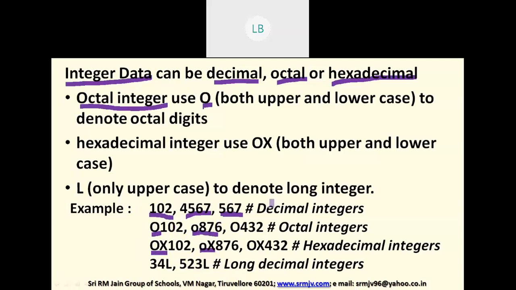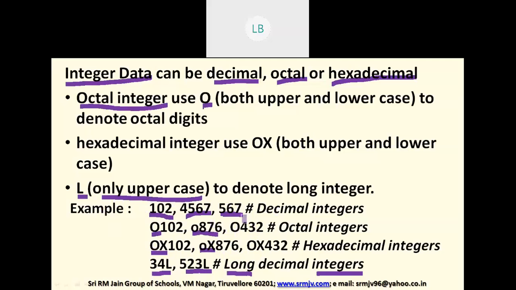And the other one, L, capital L, for long decimal integers. Decimal integers you know. Along with that, you can add capital L, only uppercase children, only capital L you will use to denote a long integer.